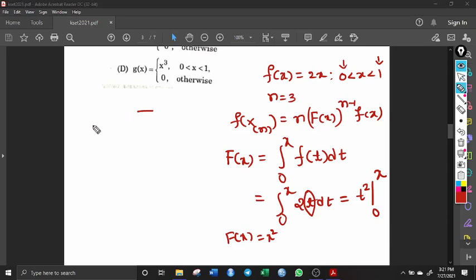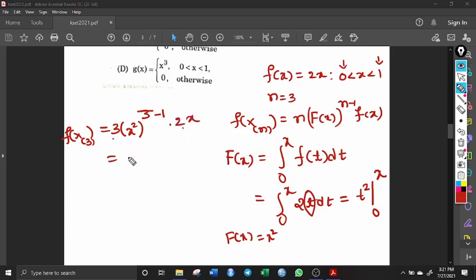So we have f of x3, since the sample size is 3. This is equal to n, which is 3, into capital F of x, which is x square, to the power capital N minus 1, where N is 3, so 3 minus 1, into small f of x, which is 2x. So simplify this.